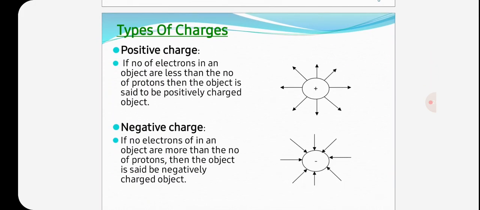So here are the types of charges: positive charge and negative charge. Positive charge: if the number of electrons in an object is less than the number of protons, then the object is said to be a positively charged object. Negative charge: if the number of electrons in an object is more than the number of protons, then the object is said to be a negatively charged object.